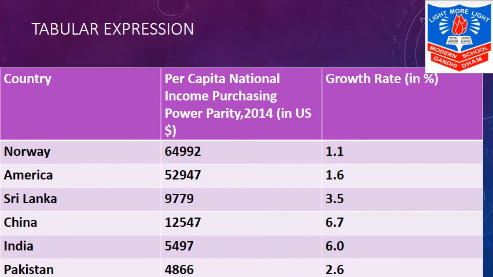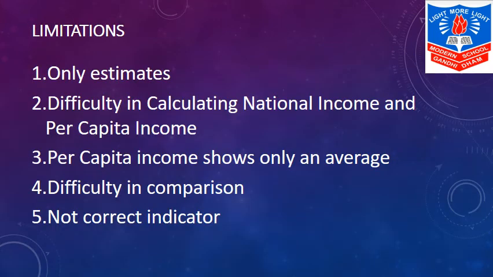Next we move on to the limitations of it. Very first one is estimates. Now over here the estimate is related to the population. We all know the population census are conducted in our country after every 10 years. But over here the per capita income is calculated after each and every year.